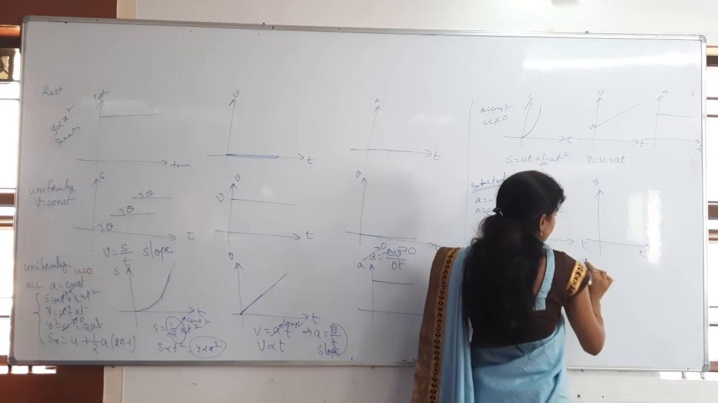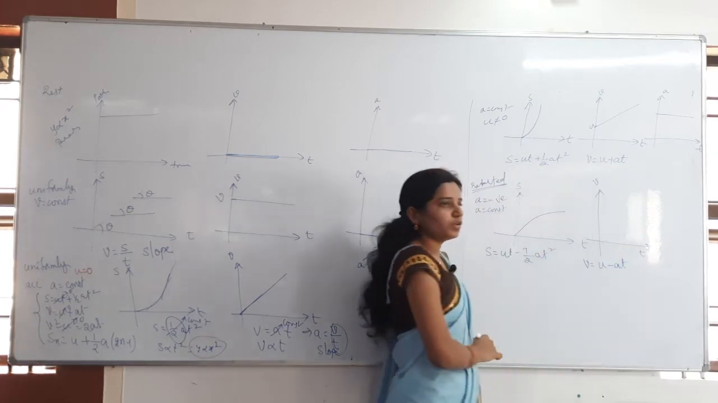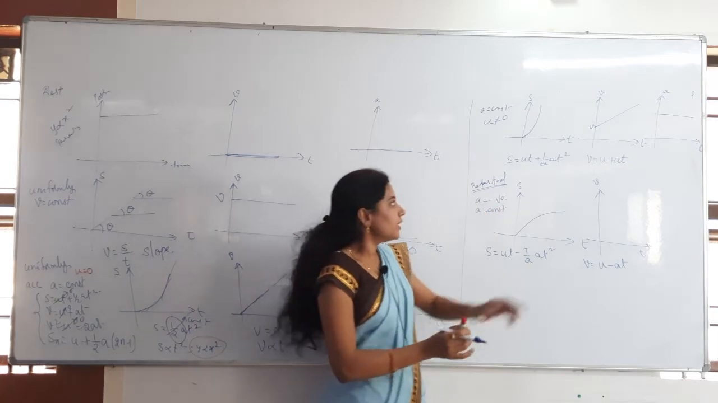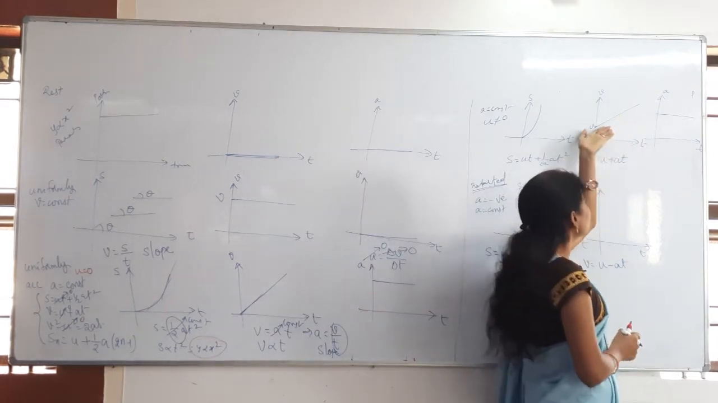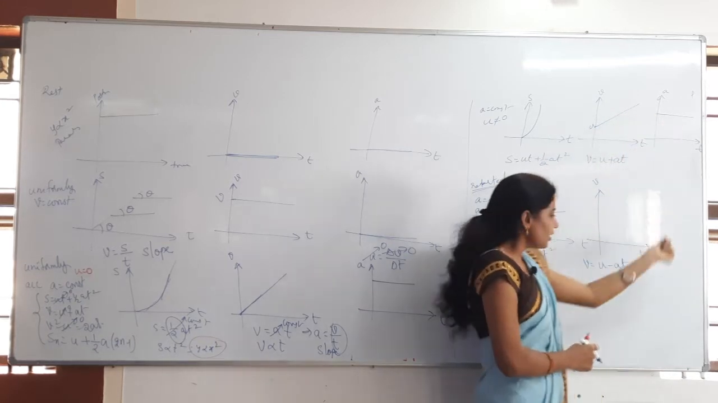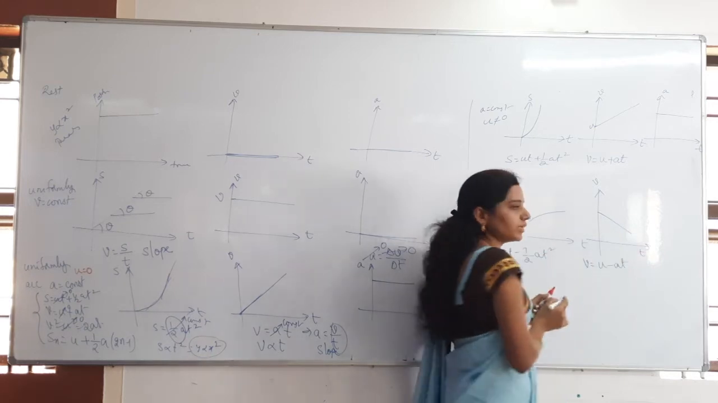What is the formula for v-t? V is equal to u minus at. Here the slope is not increasing; with a positive slope we would see an increase. Here which slope is there? Negative slope. Negative slope means the line goes like this.